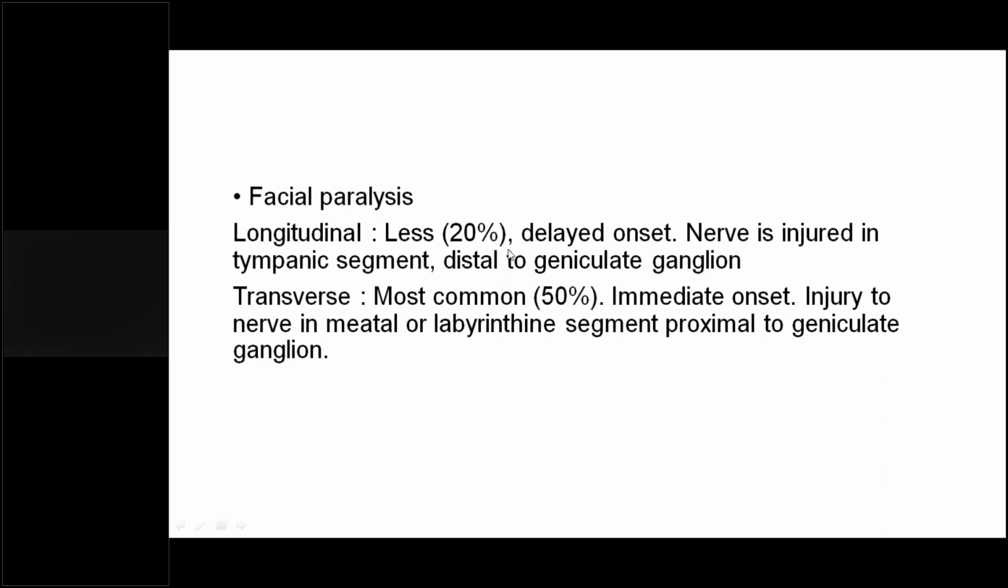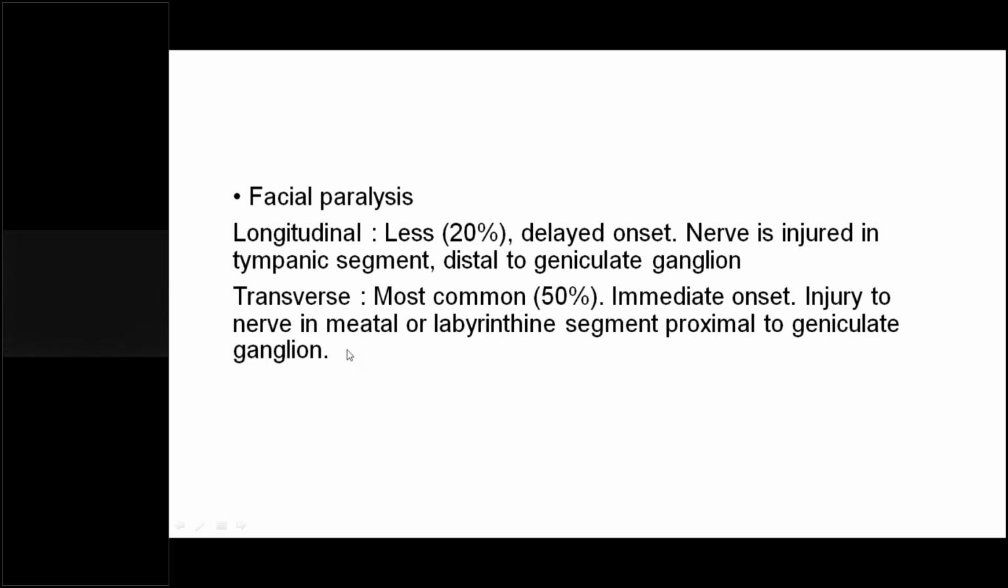We have 2 genu, the first genu and the second genu. So distal means after the first genu, the tympanic segment starts. Between the first and the second genu, we might have a fracture line passing through the facial nerve, and most likely the nerve may get injured there, and we'll have a facial paralysis, but generally it is seen less. Whereas in the transverse type, it is most common, 50%, and it is very immediate in onset.